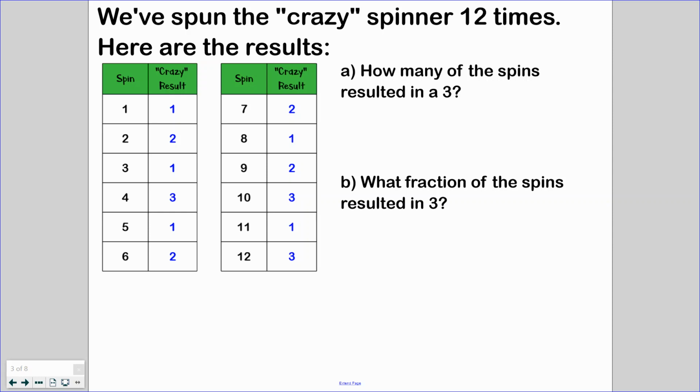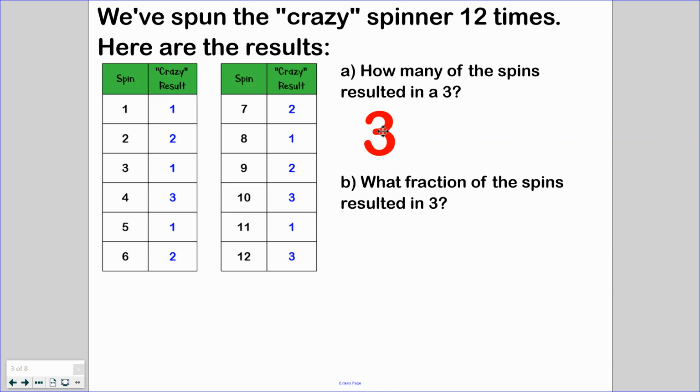So here are some results from my crazy spinner. I spun my crazy spinner 12 times, and here are the results. On my first spin, I got a 1. On my second spin, I got a 2. On my third spin, I got a 1. Fourth spin, 3, and so forth. I'm sure you can read that without me reading the whole section. I have a total of 12 spins. Out of those 12 spins, how many times did I get 3? If I count, I got it once, twice, 3 times.